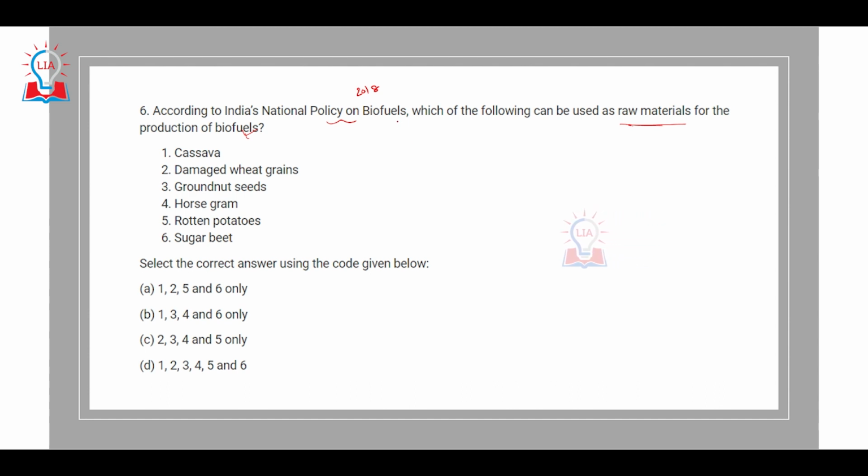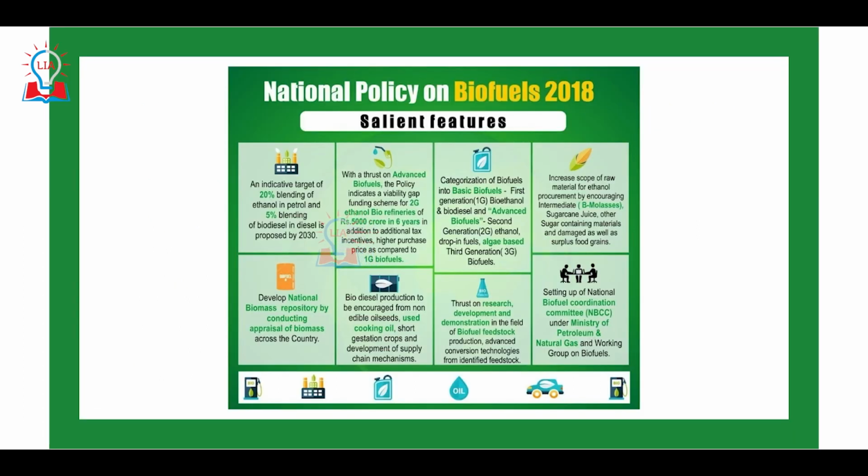If you look at the National Policy on Biofuels, we can see that the first, second, fifth, and sixth can be used as raw material, while groundnut seeds and horse gram cannot be used as raw material for biofuels. If you take a look at this particular policy, as we have discussed, it was released in the year 2018, and the most important feature of this policy is that it gave an indicative target of 20% blending of ethanol in petrol and 5% blending of biodiesel in diesel by the year 2030.